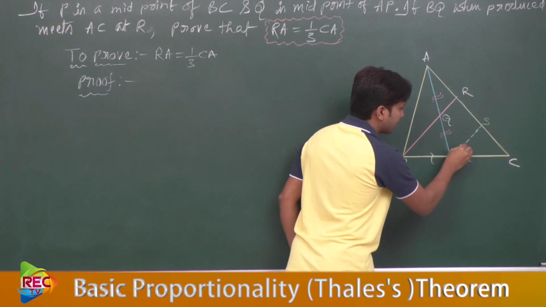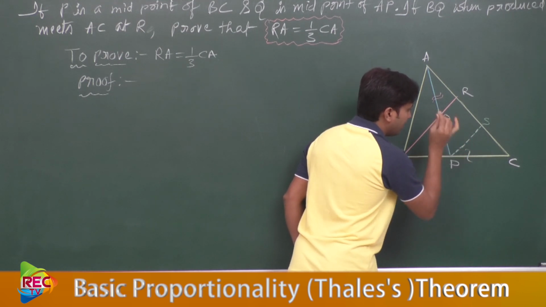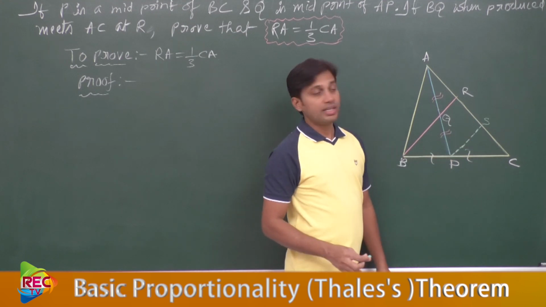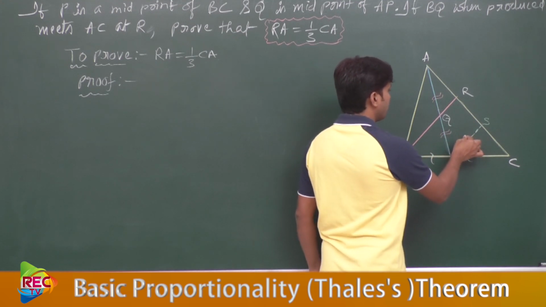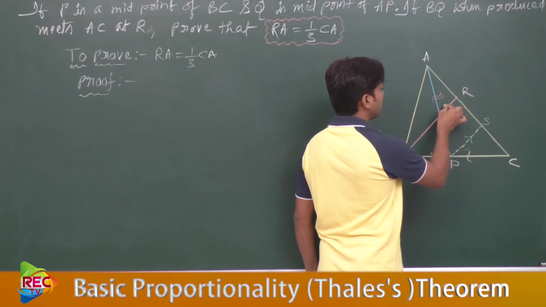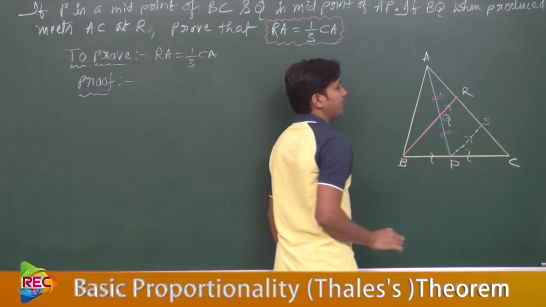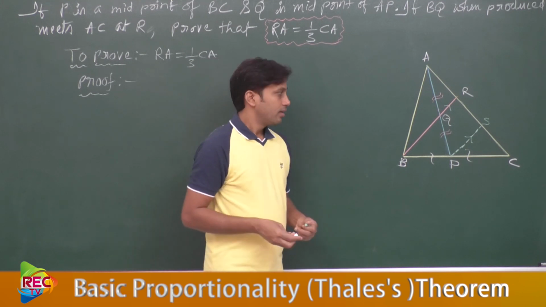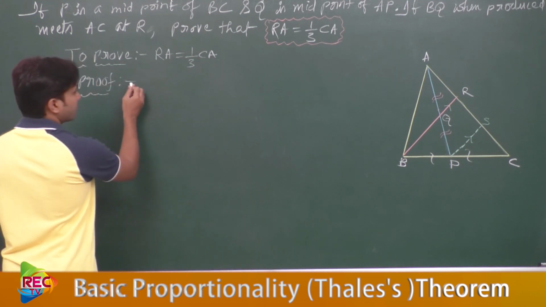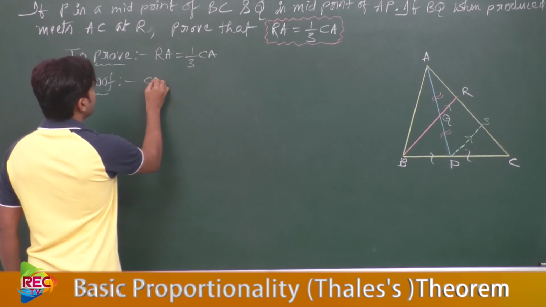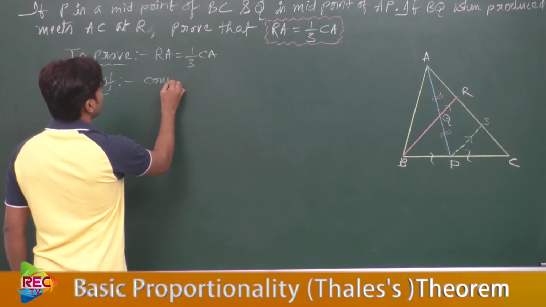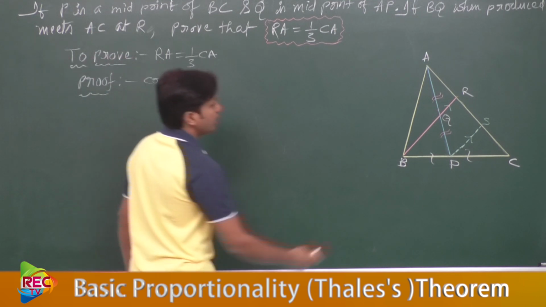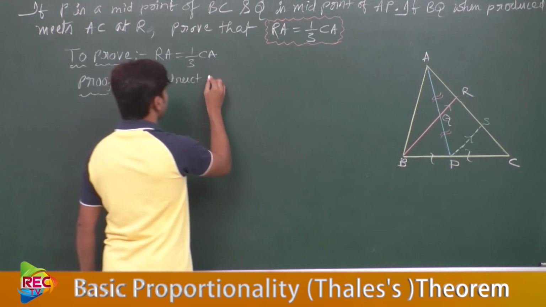We have constructed one additional line which is PS in such a way that it is parallel to QR. So let us write down: construct here PS parallel to QR.